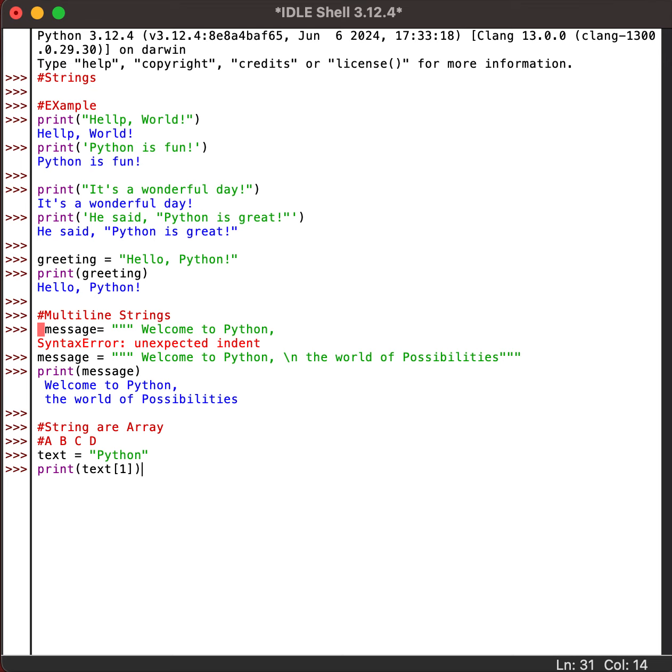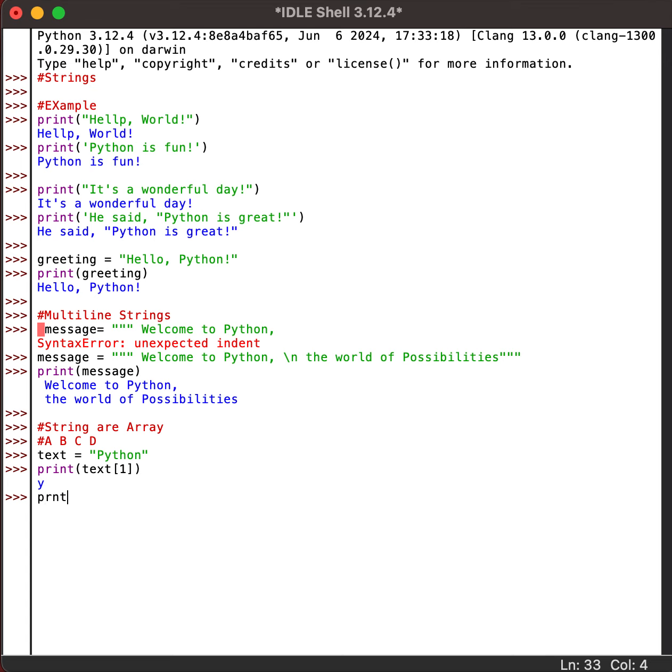As we all know from our previous lectures, indexing in Python starts with 0. So the 0th position for this text will be P, and the first one, as I have mentioned inside the bracket, is 1. So I am trying to access whatever is at index 1. As soon as I press enter, we see it is Y.